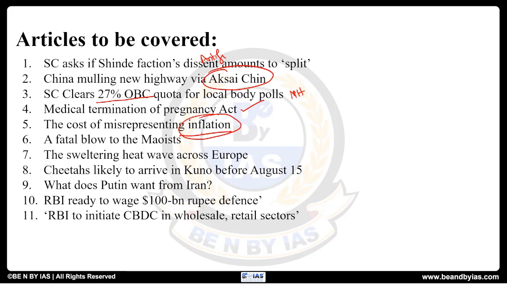You'll understand about inflation and various causes. Then another thing related to Maoist or Red Corridor. Then the continuation of yesterday's article, that is more and more heat waves in Europe. Then another important fact for prelims, that is Cheetahs reintroduction in India. Then Iran and Russia bilateral relations and implications for India. Then what RBI is doing in order to defend our falling rupee against the dollar. Then finally RBI's initiative, that is central bank's digital currency initiative.